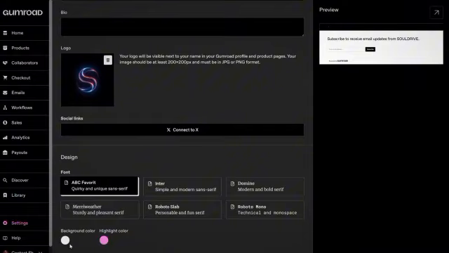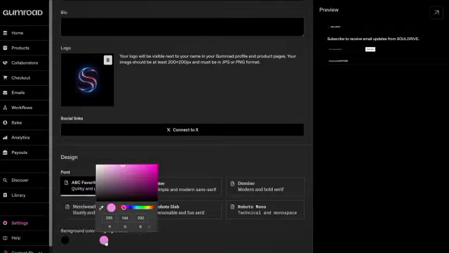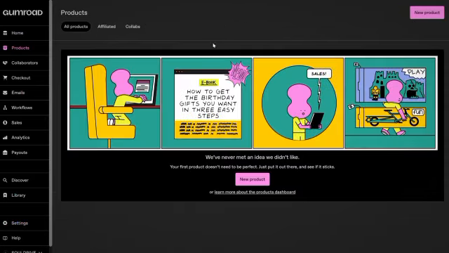Here, you'll see the profile colors. I highly recommend going dark to give it a premium vibe, and for the second color, choose something close to your brand color. I'll pick this blue. Next, complete the payment details so you can get paid. Click Save, then go back to your dashboard and add your first product.